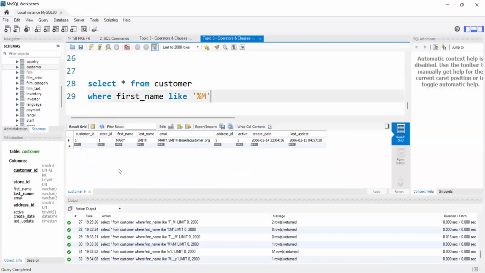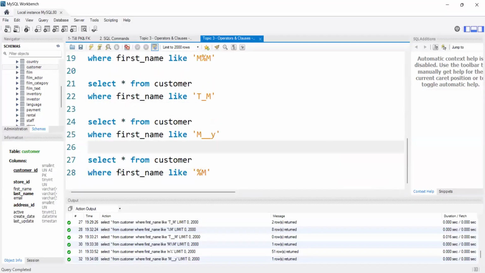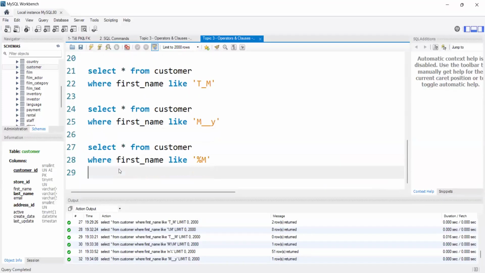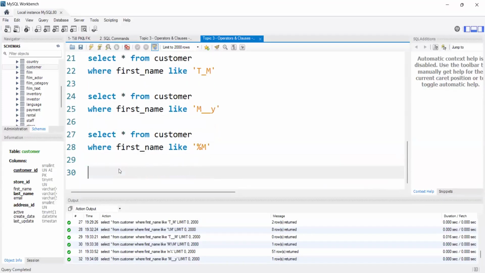According to our client's requirement, in which cases will we use these LIKE operators? The client will ask us, they will mail us to find some particular data. At that time, according to how they want the data to be and how they want to find the details, according to that pattern, we need to write this LIKE operator. Is this clear, guys?